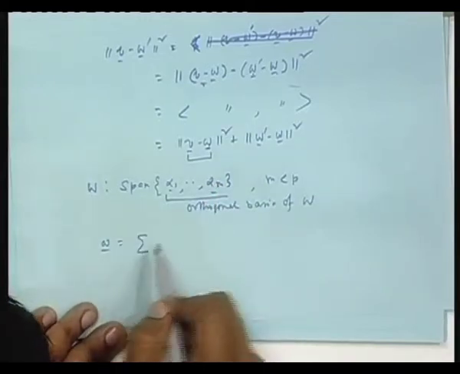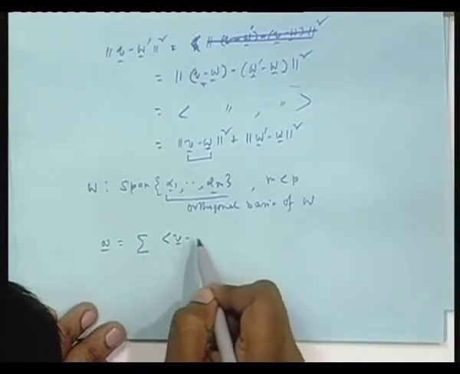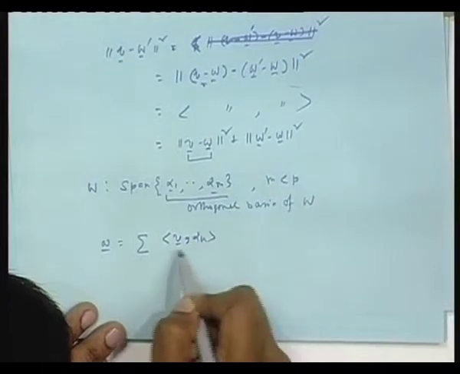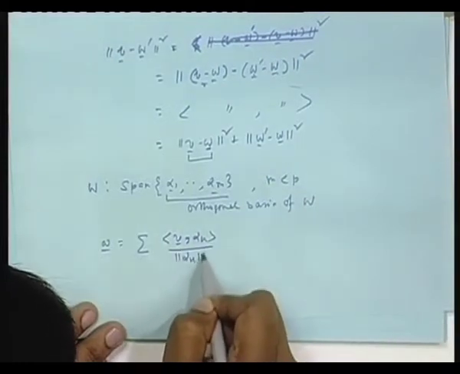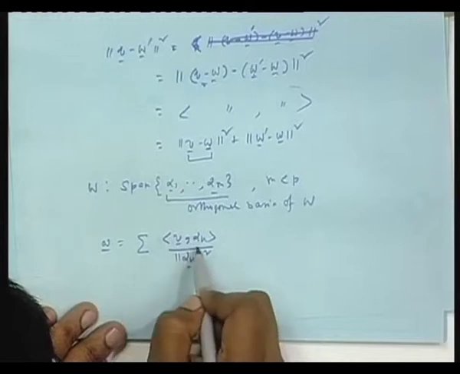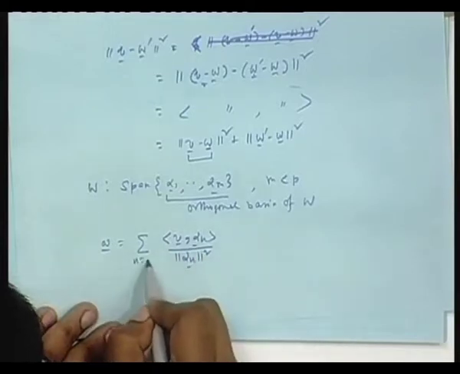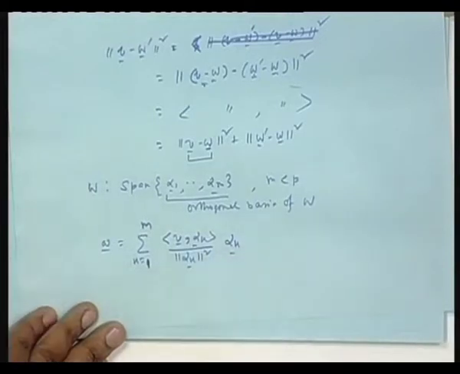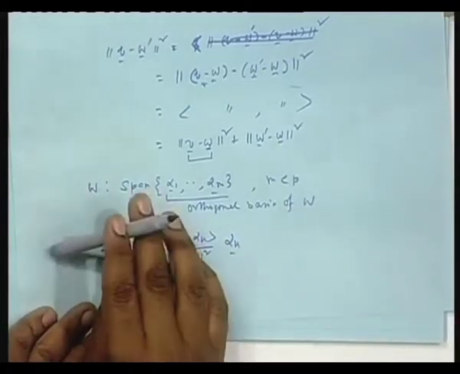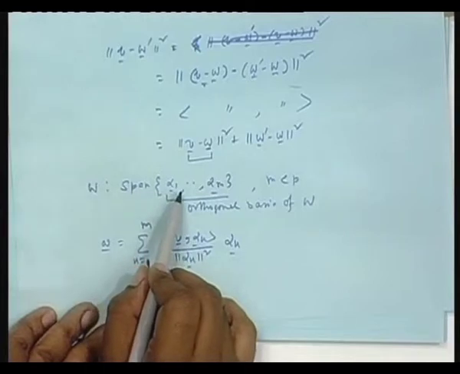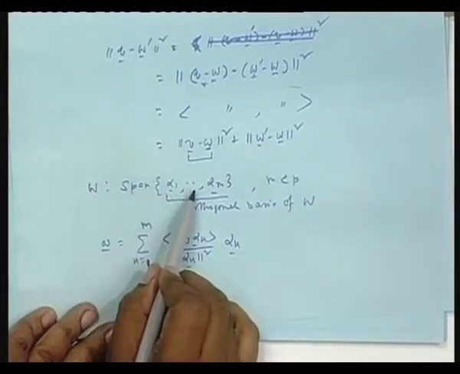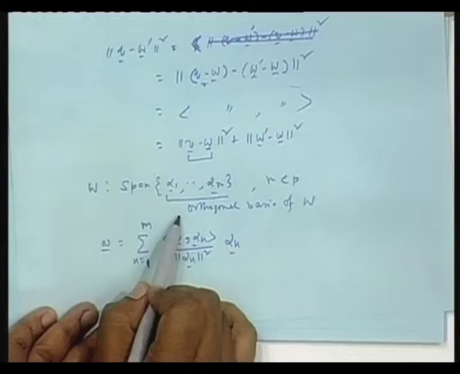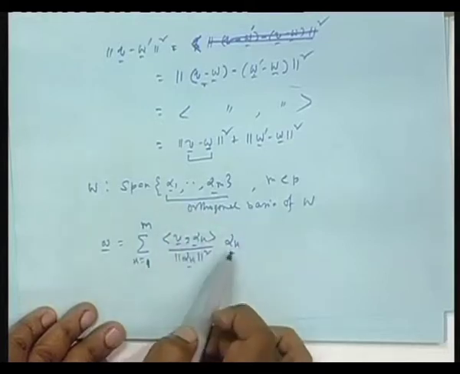Suppose you take the coefficients like this: the sum over k equal to 1 to m of the inner product of v with alpha k, divided by the norm square of alpha k, multiplied by alpha k. That is, v is an external vector, and you take the inner product of v along any of these vectors divided by the norm square; that is the coefficient multiplied by the corresponding vector.